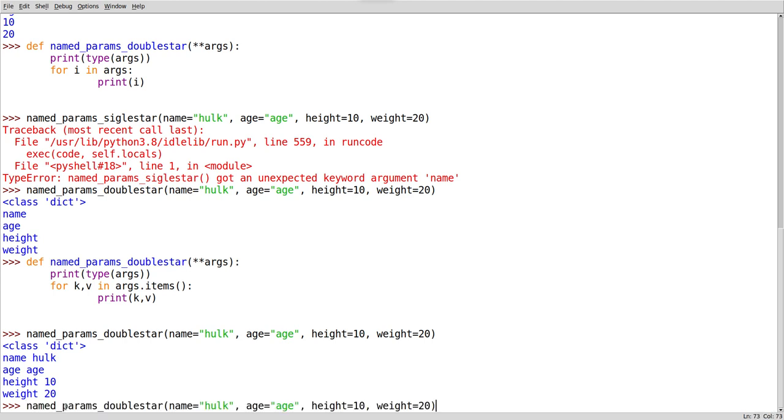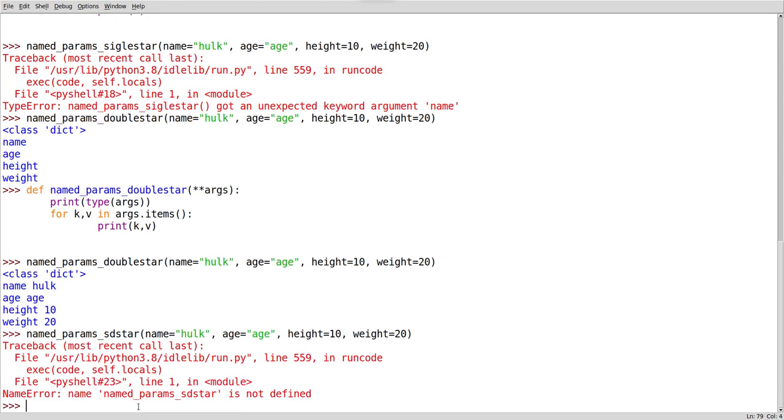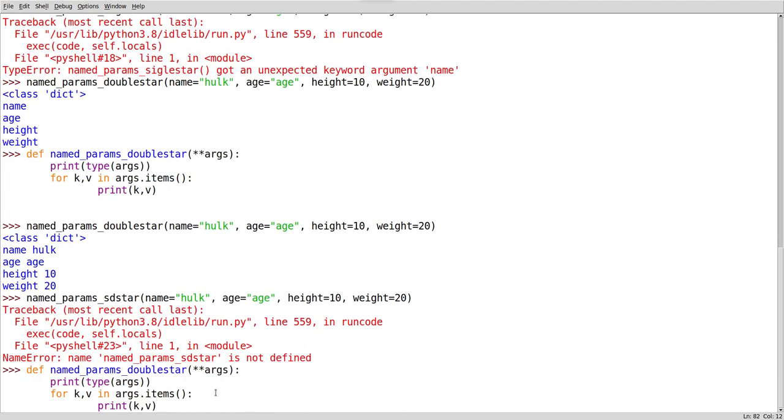Can I combine both single star and double star? Okay, let's do that one. Comma, I am going to make this one star args only. Then I will make this double star kwargs. This is what you will see in naming conventions also outside.